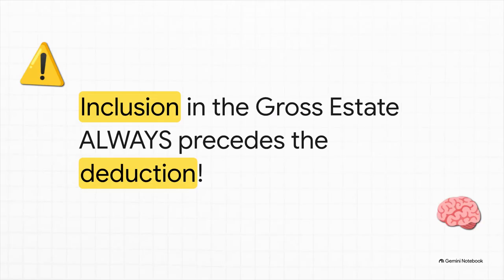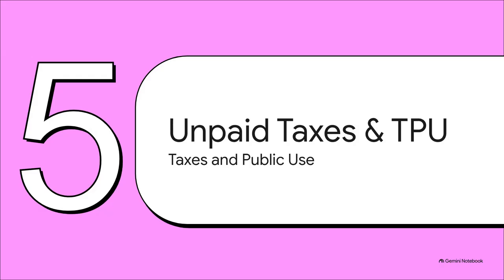Let's lock this analytical pattern into your brain for the next 3 years. Inclusion precedes deduction. Every single time. If it's not in the gross estate first, it absolutely cannot be an ordinary deduction under CAITPU or unpaid mortgages. All right, Section 5, Unpaid Taxes and Public Use. We are almost at the finish line.